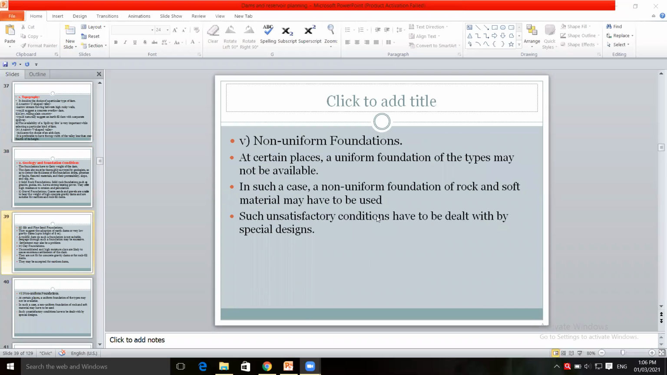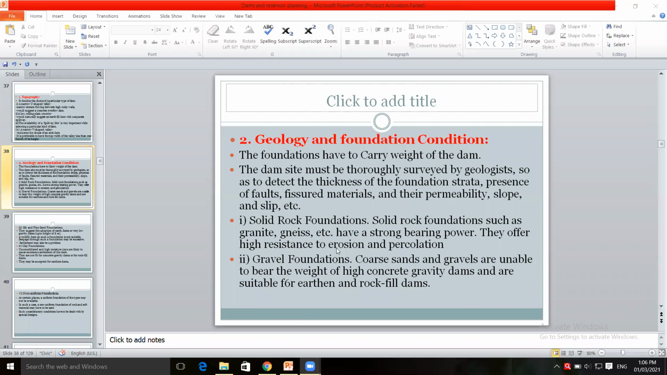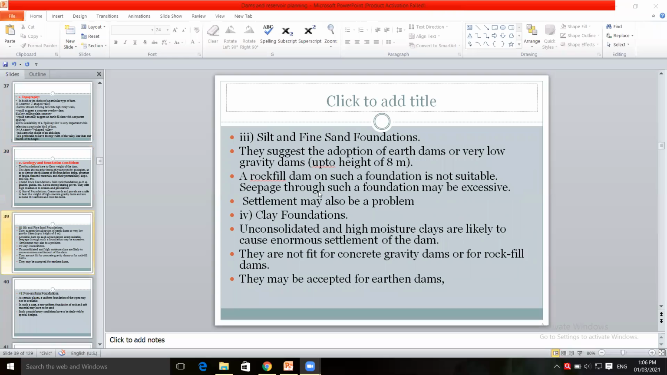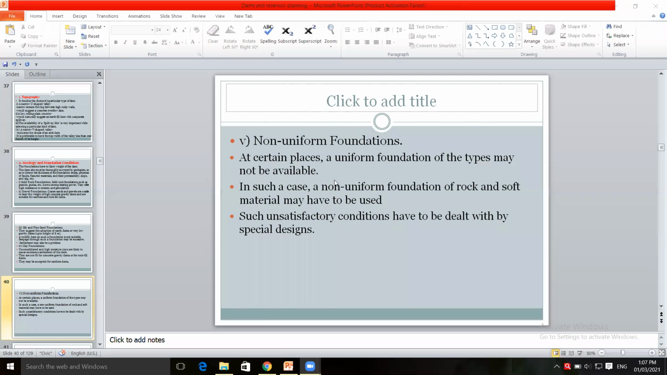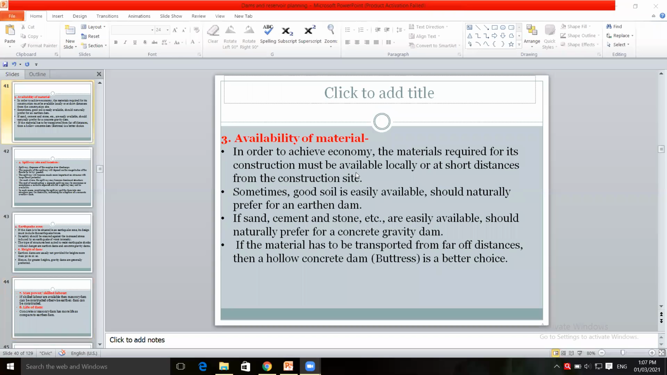That we have seen: solid rock foundation, gravel foundation, silt and fine sand foundation, clay foundation, non-uniform foundation. Based on this type of foundation, we have to decide which type of dam is to be selected. Then based on availability of materials, whether the material is available near to the site or far from the site, based on that the type of dam is selected.